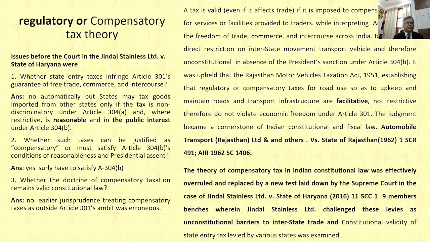Then a third question the court answered: whether the doctrine of compensatory taxation remains valid constitutional law. The answer is no. Earlier jurisprudence treating compensatory tax as outside the ambit of Article 301 was erroneous, as decided in Jindal Steel Limited versus State of Haryana in 2016. These are important landmark judgments, and they overruled the exclusion from Article 301 known as the compensatory tax theory. So we have just explained this theory.